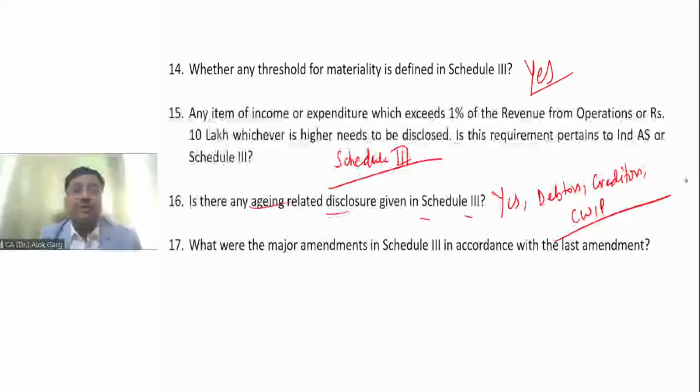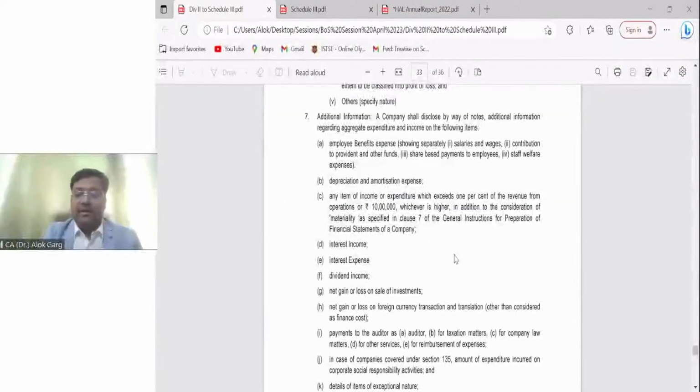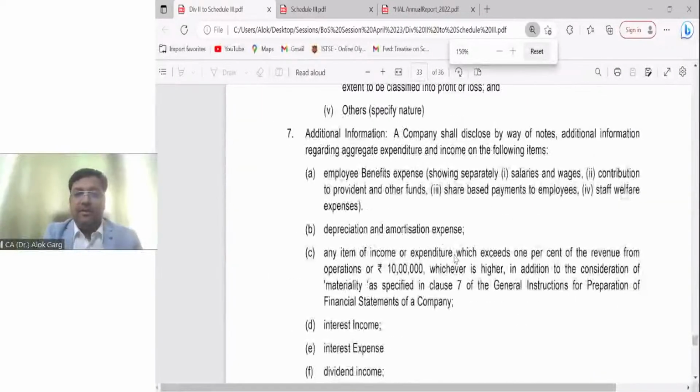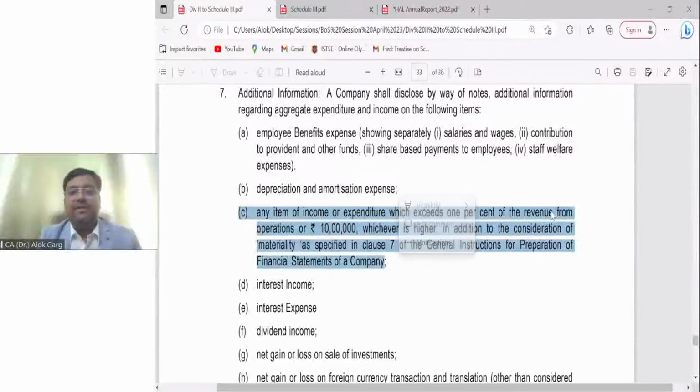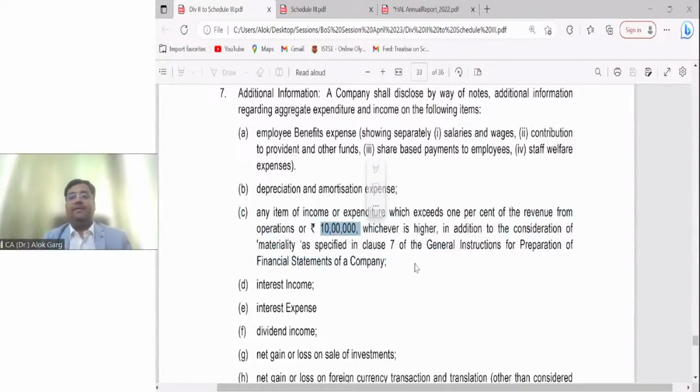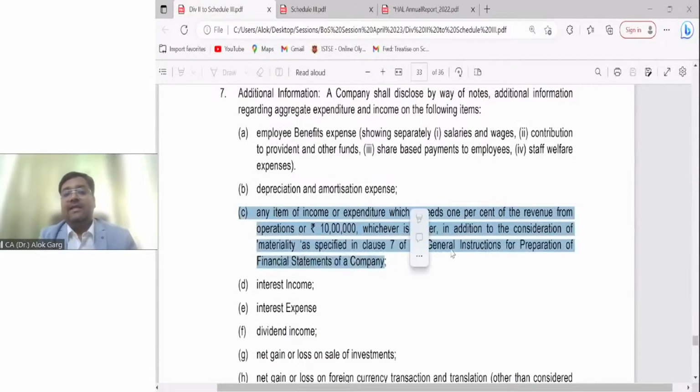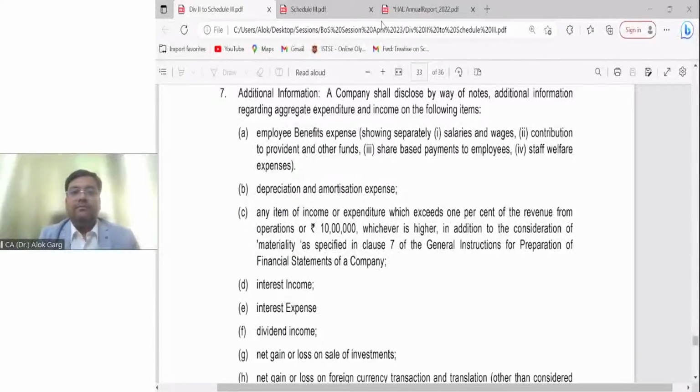Let me show you this in the institute study material as well. I believe you are able to see this study material. Please read this. Any item of income and expenditure which exceeds 1% of the revenue from operations or rupees 10 lakh, whichever is higher, in addition to the consideration of materiality as given in the general instructions. Is that clear? I hope it is clear, guys.